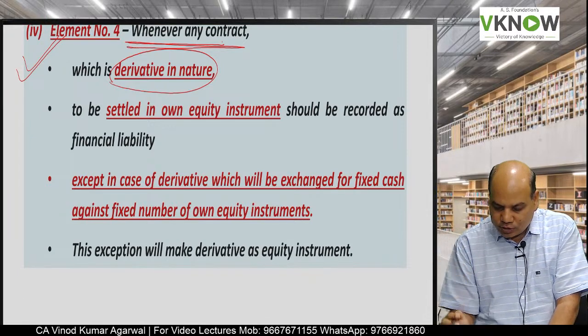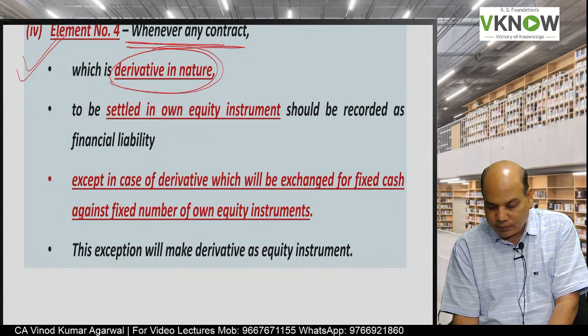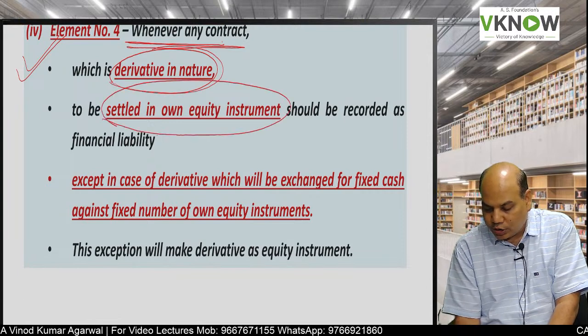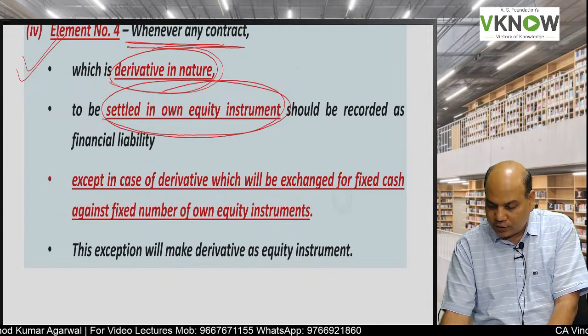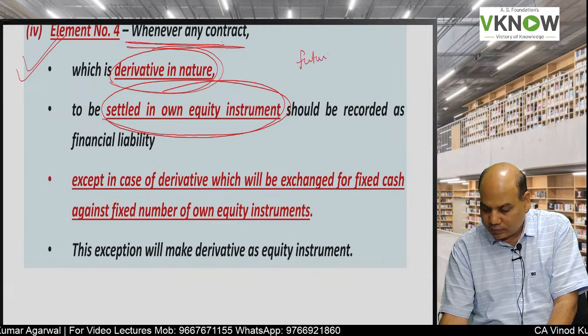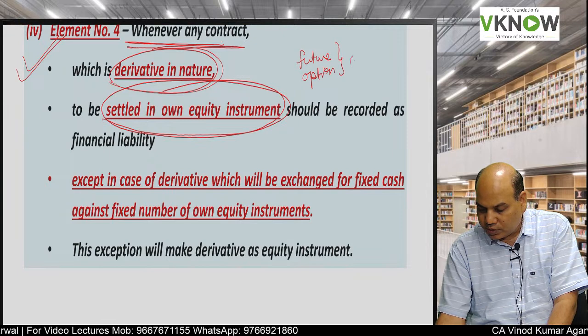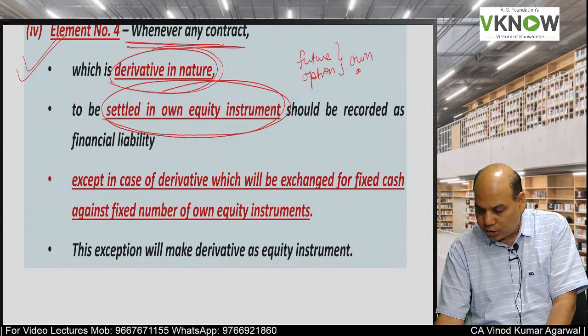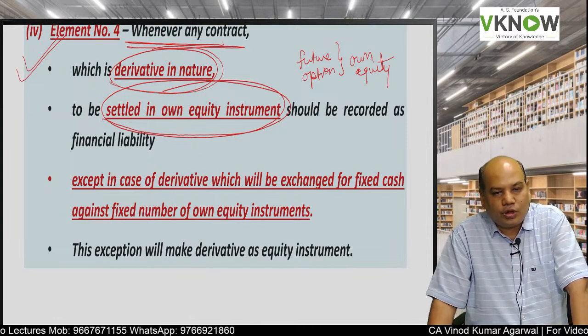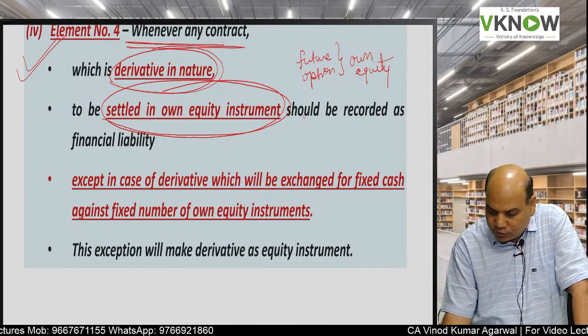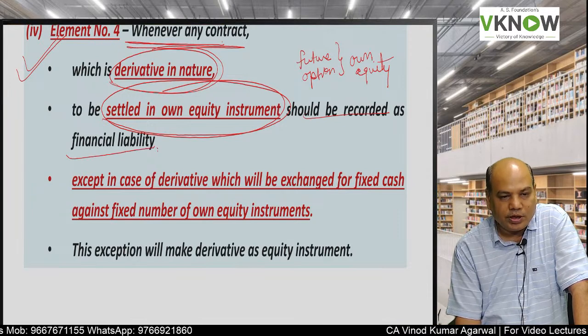Element number 4 is derivative instrument settled in own equity instrument, like for example a future contract or an option contract which will be settled in own equity instrument, it will be recorded as a financial liability.